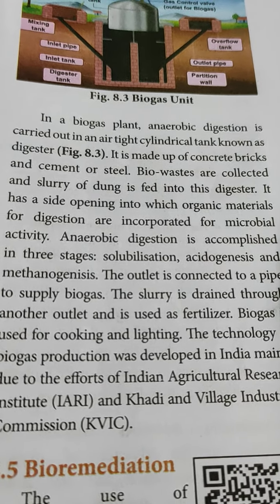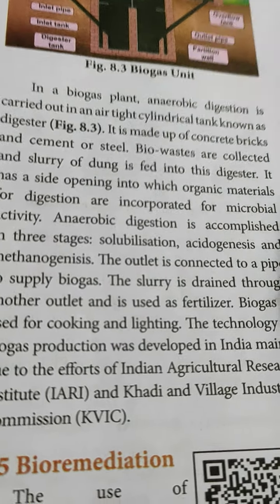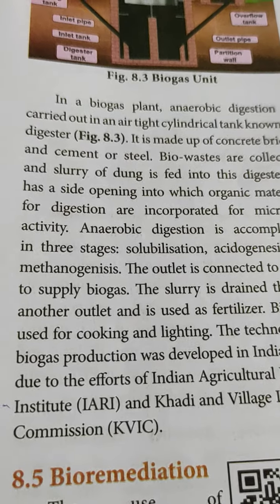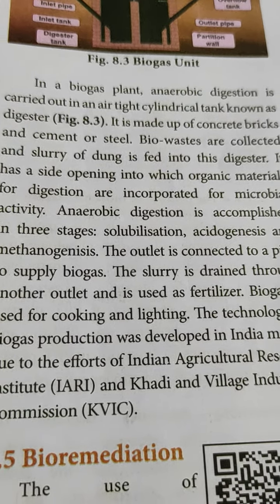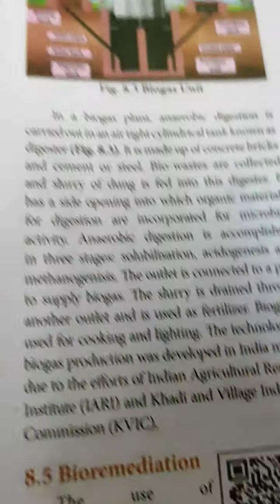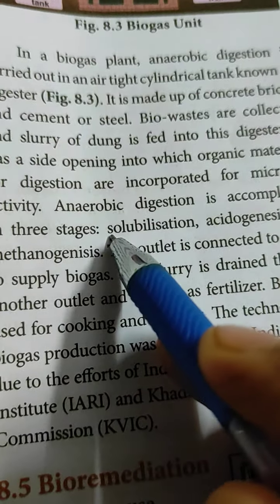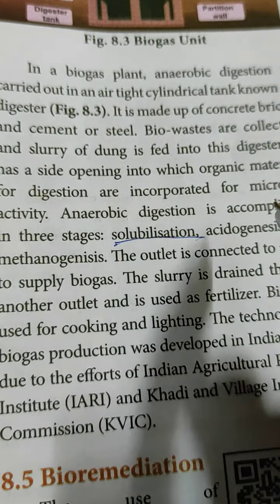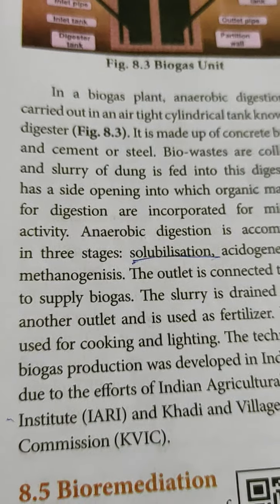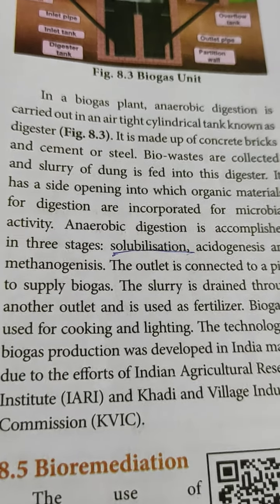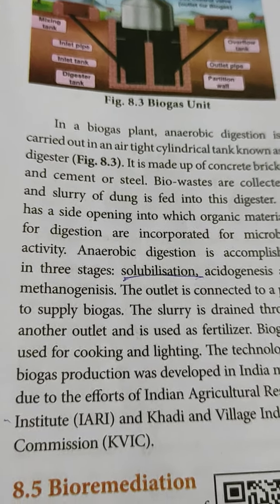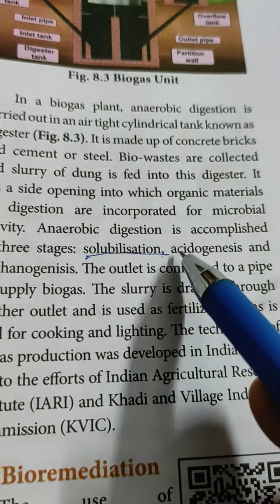Anaerobic digestion is accompanied in three stages. What are the three stages? Solubilization, underline there, solubilization. It should be made into soluble form, not too much liquid form, but a semi-solid or watery substance.